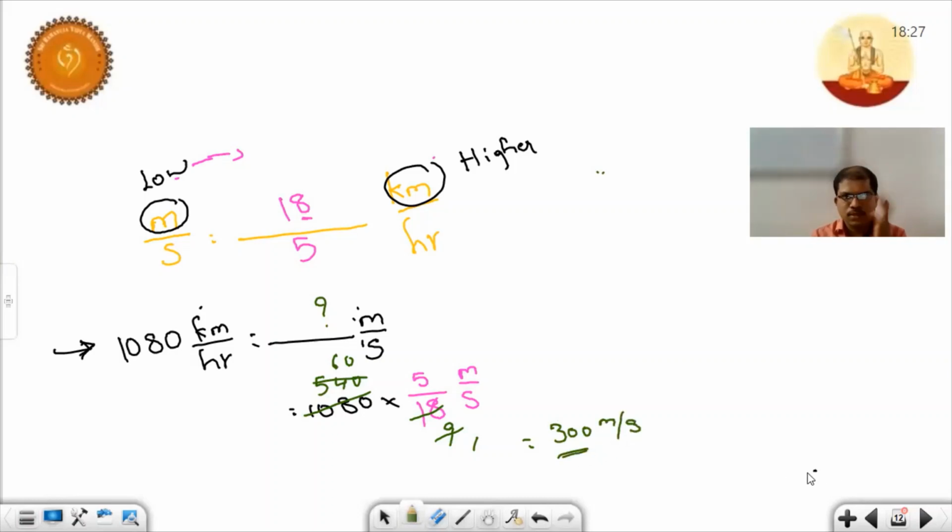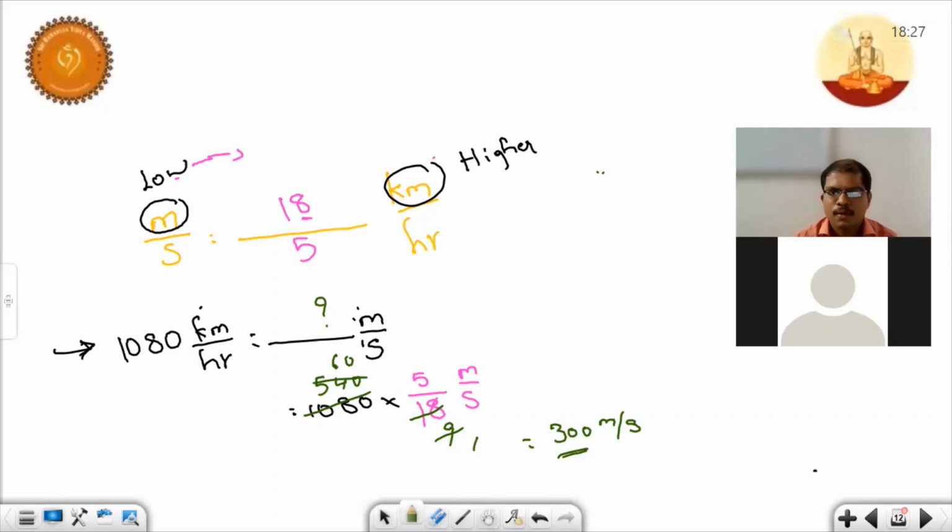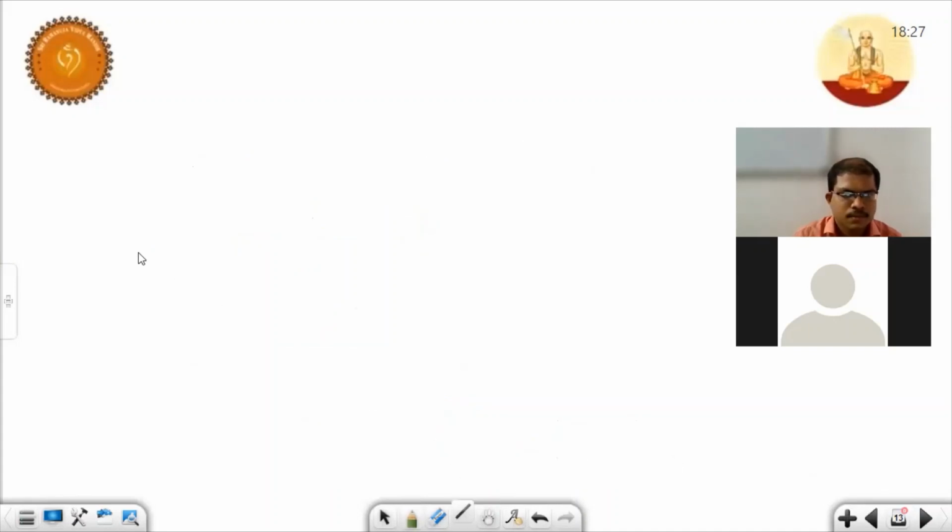Okay, children. So this is how we should do the conversion process from higher unit to lower unit. Is this clear, children? Yes, sir. Okay. So let's get into another topic. See here. Just answer this question, children.